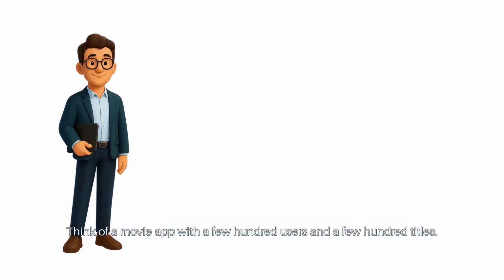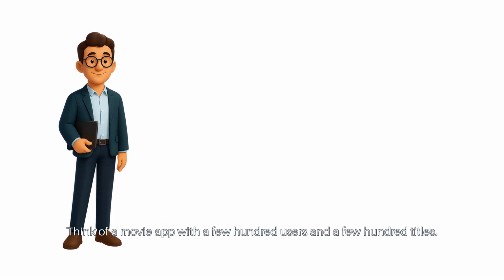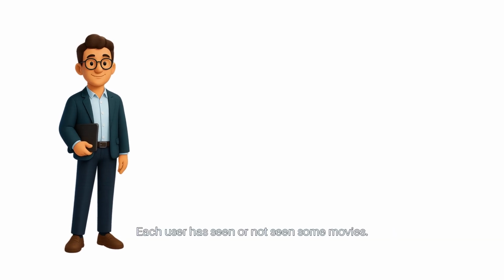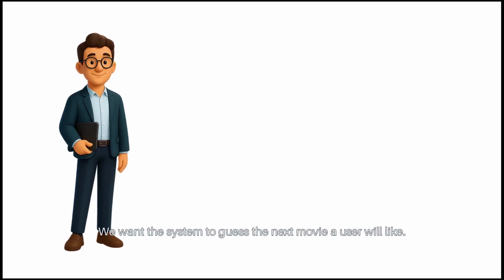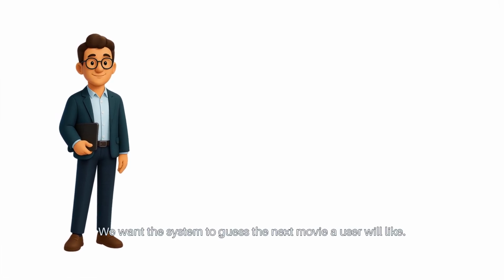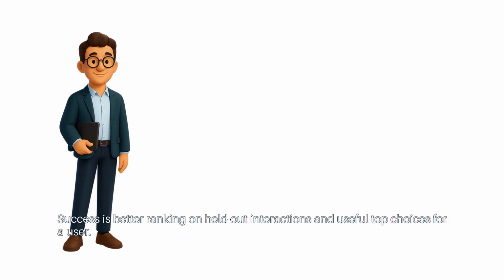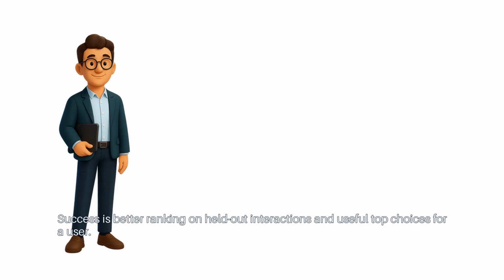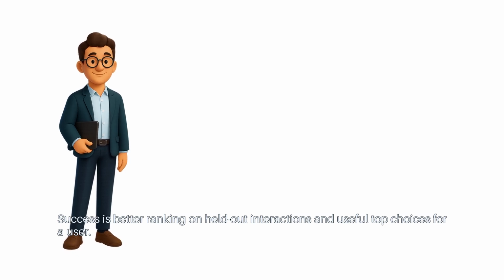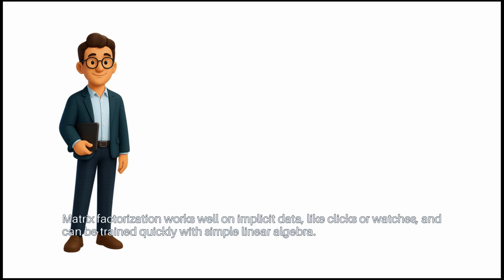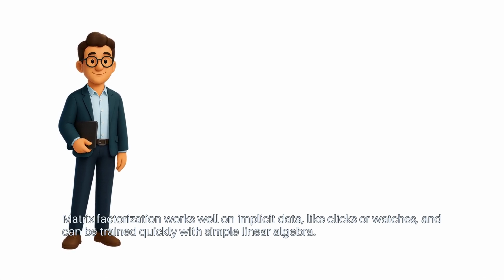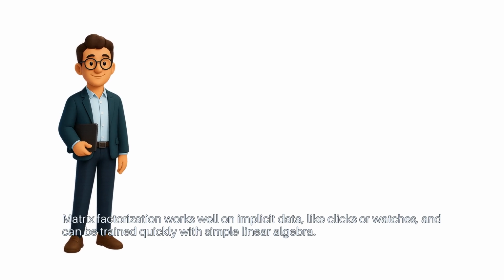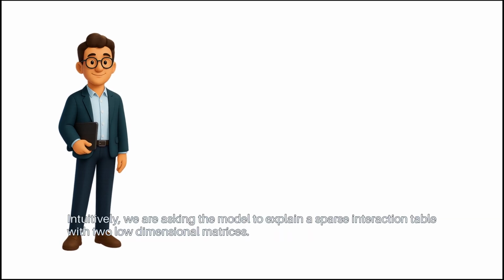Think of a movie app with a few hundred users and a few hundred titles. Each user has seen or not seen some movies. We want the system to guess the next movie a user will like. Success is better ranking on held-out interactions and useful top choices for a user. Matrix factorization works well on implicit data, like clicks or watches, and can be trained quickly with simple linear algebra.